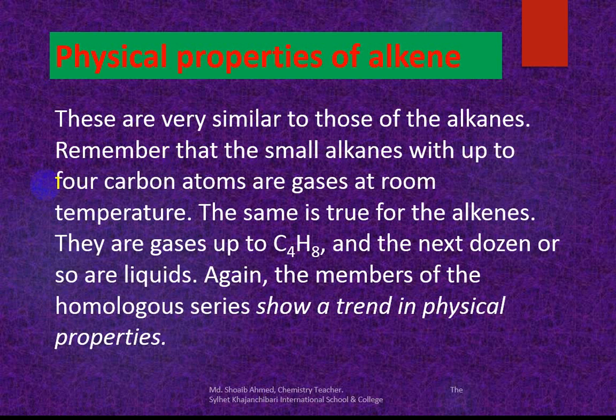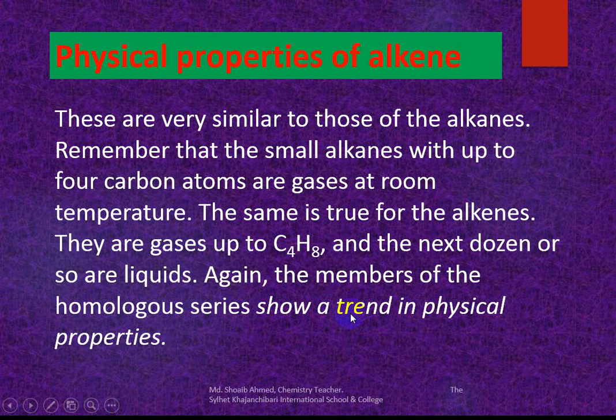These are very similar to those of the alkanes. Remember that alkanes with up to 4 carbon atoms are gaseous at room temperature. The same is true for the alkenes. They are gaseous up to C4H8. The next dozen are liquids, and the members of the homologous series show a trend in physical properties.